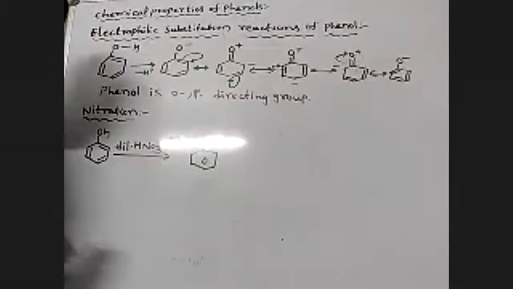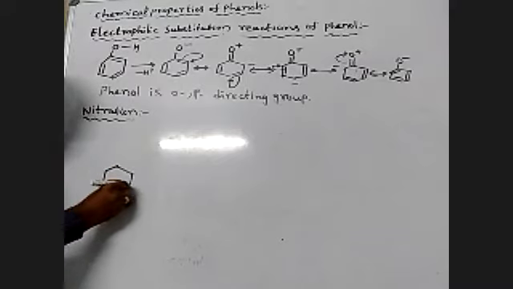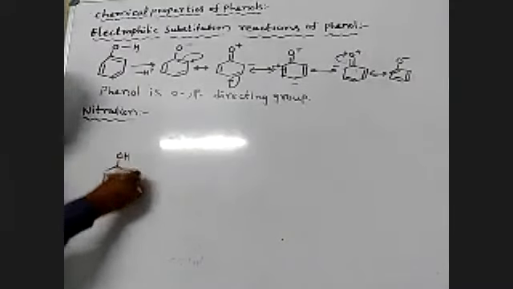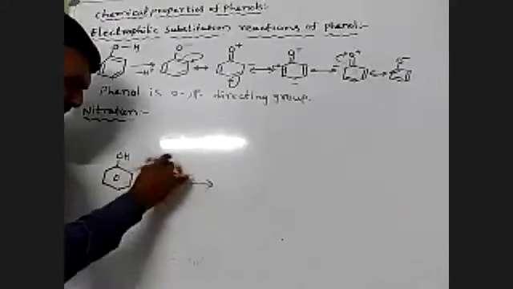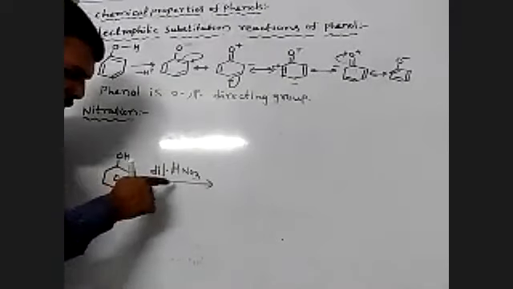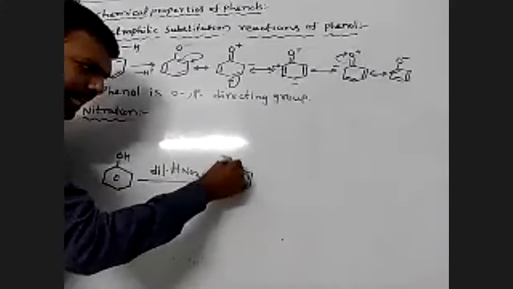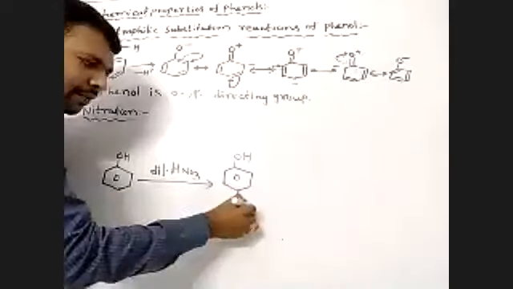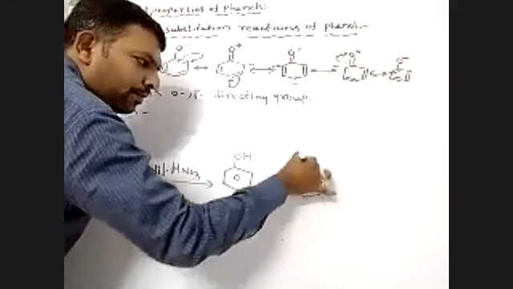To form para-nitrophenol and ortho-nitrophenol. Okay, this is phenol. This phenol reacted with dilute HNO3. The incoming electrophile is the NO2 group, and the leaving electrophile is H plus. This attacks at the ortho and para positions, giving para-nitrophenol and ortho-nitrophenol.